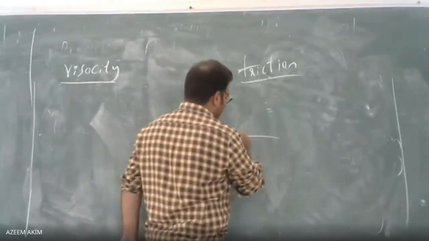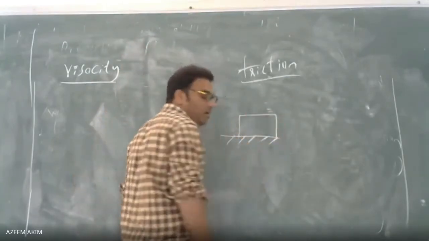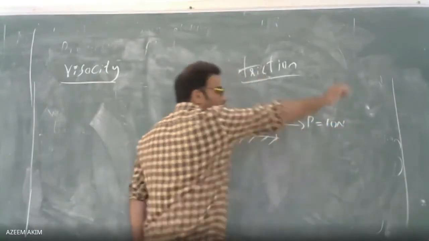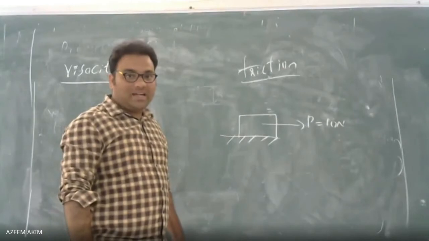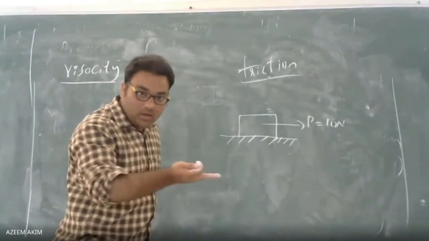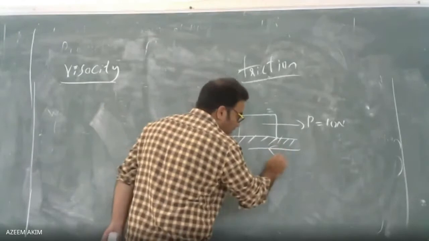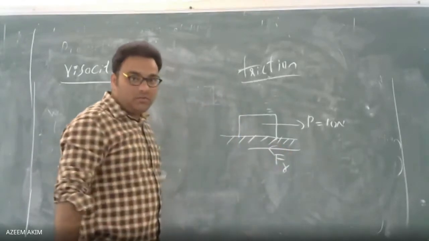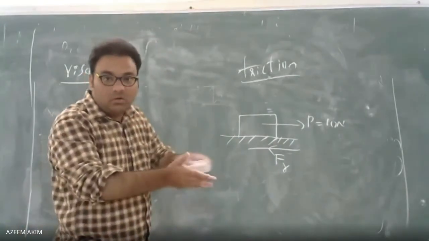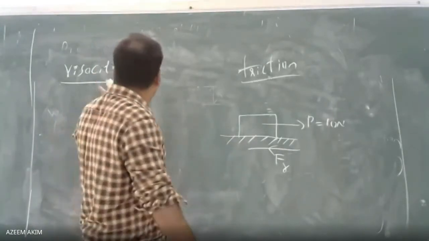So let us say this is my surface. I have taken one solid body. The body is moving in this direction. Let us say I applied 10 newtons. How will the friction act? With respect to the surface of contact, the friction will act in the opposite direction. That is the frictional force. Similarly, here also there are frictional forces acting between two adjacent layers of the fluid. Then we will call it viscosity.